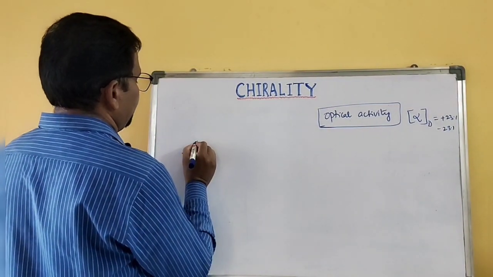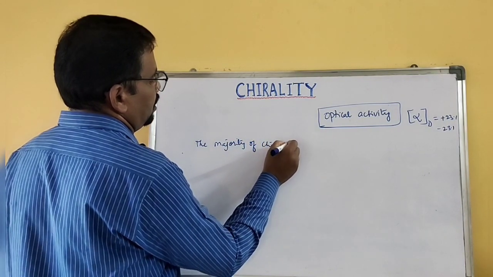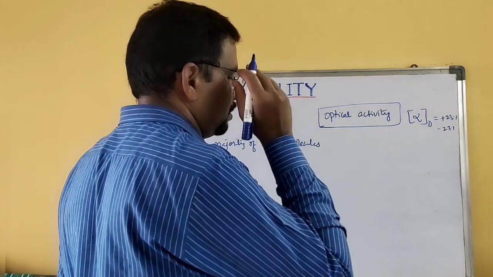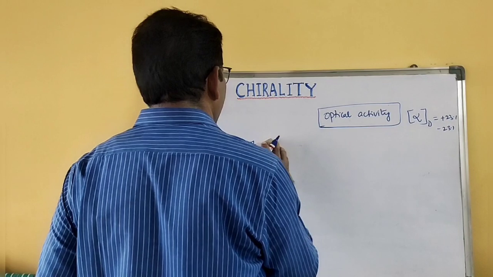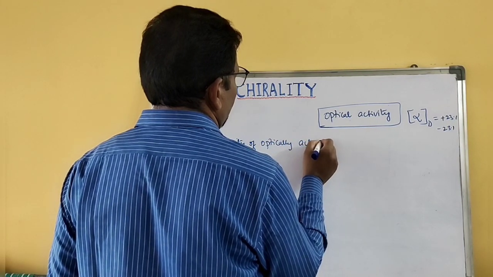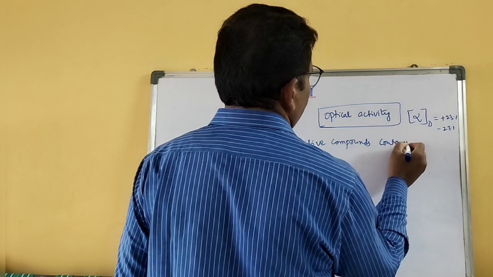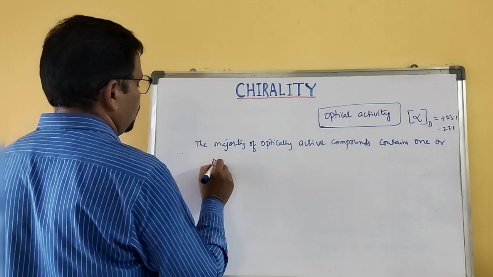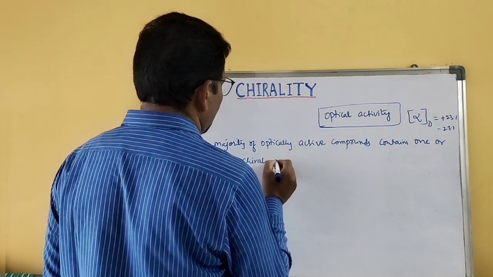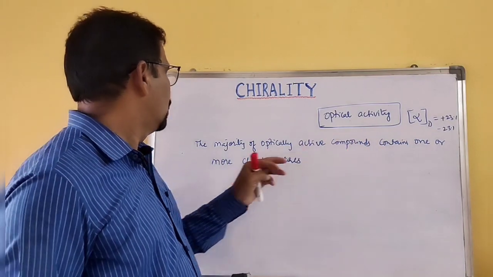I'll give you one statement. The majority of optically active compounds contain one or more chiral carbons, chiral atoms, or chiral centers.